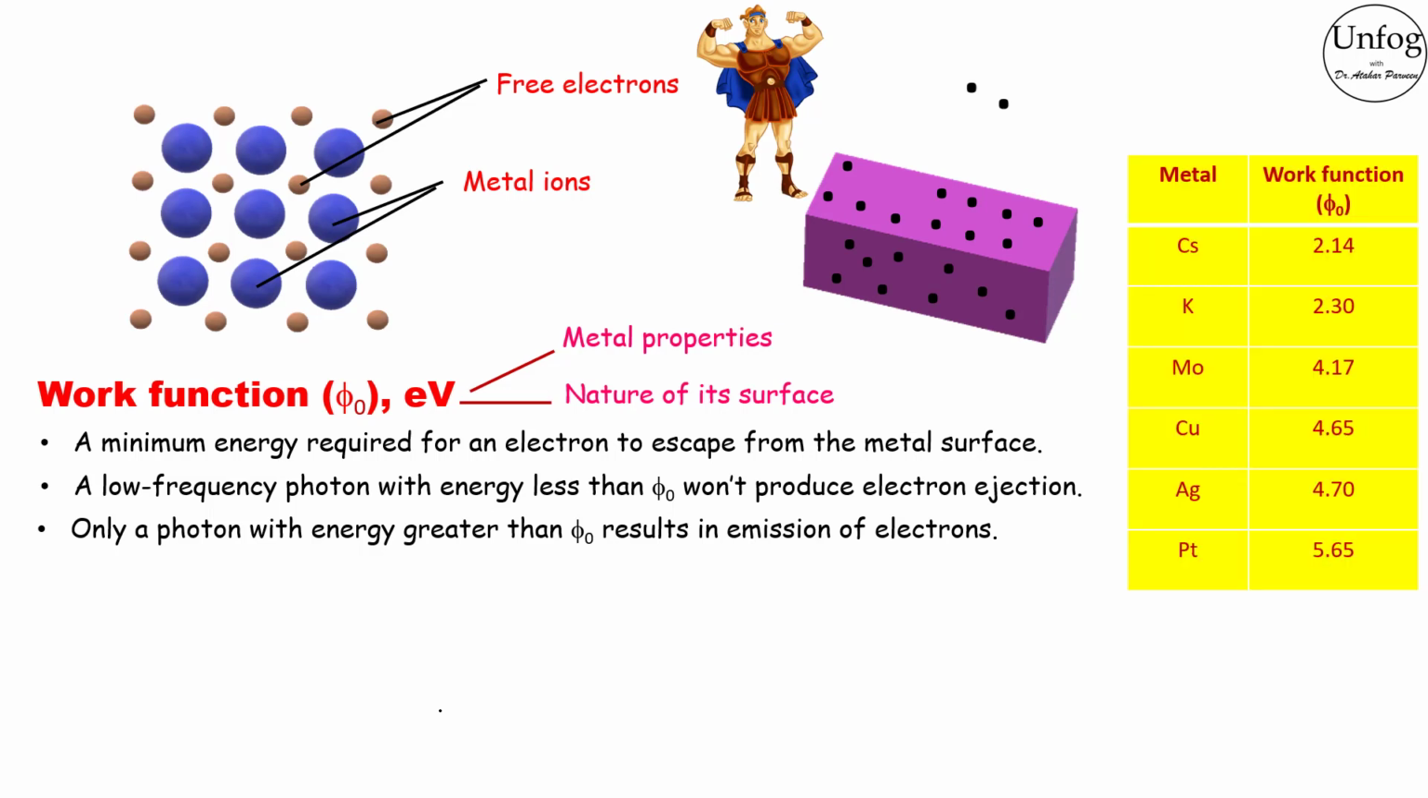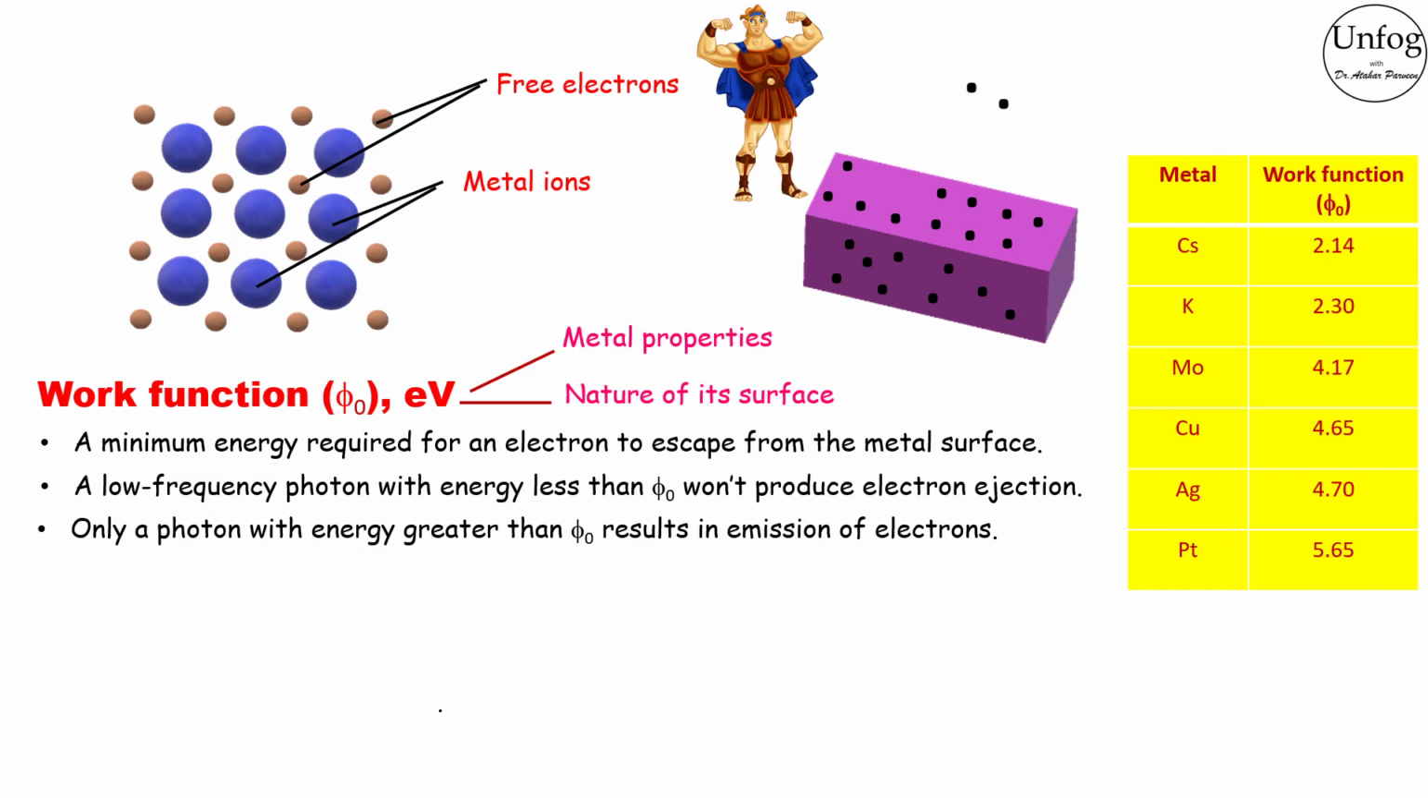These are a few values of work function for metals. Cesium has the lowest work function, whereas platinum has the highest work function. It means that the energy required to eject electrons from the cesium surface is the least among the given metals, whereas the energy required to eject electrons from the platinum surface is the highest.